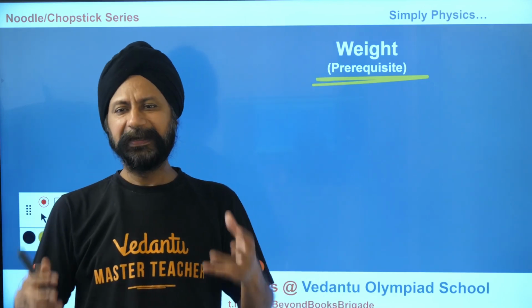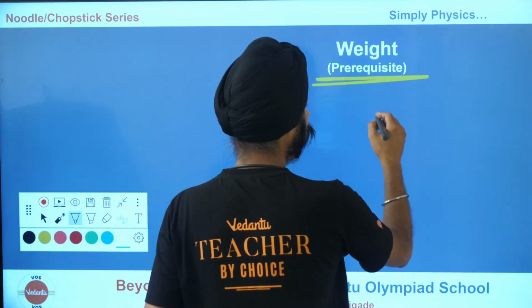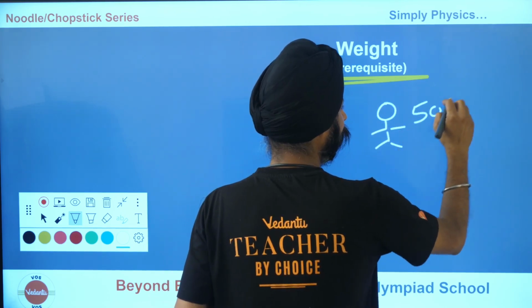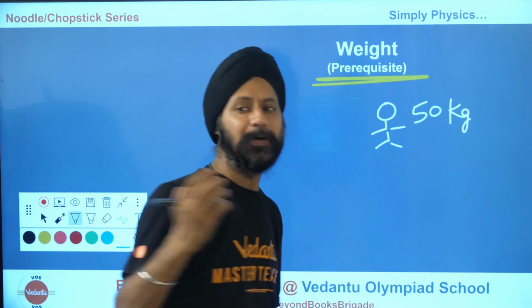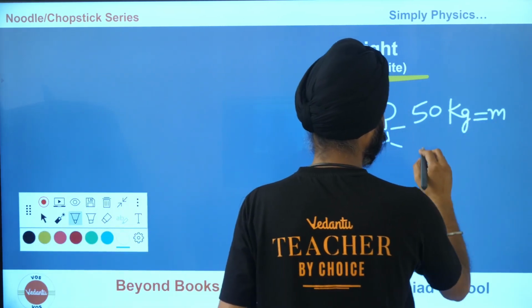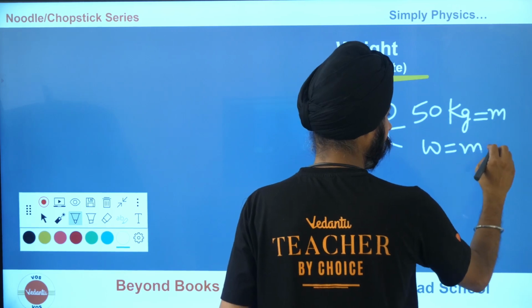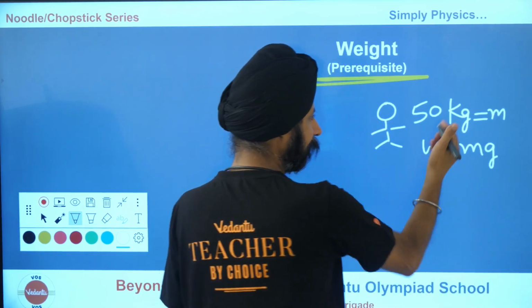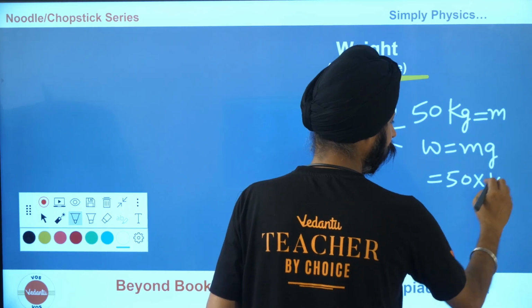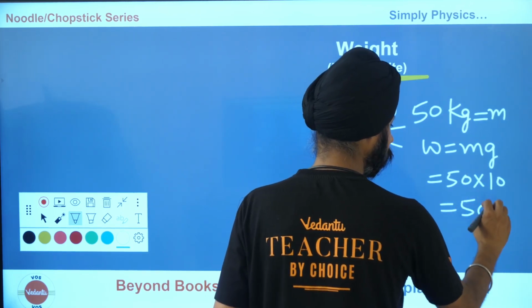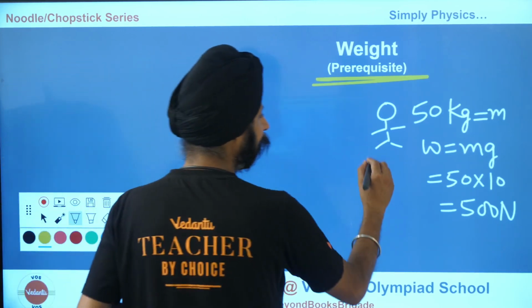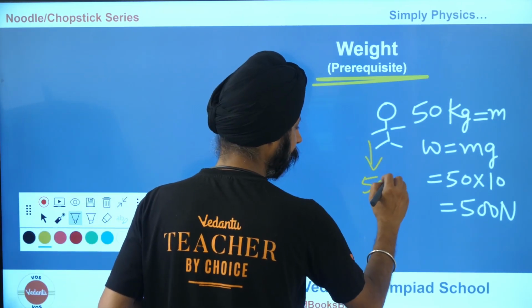Weight is basically the mass times gravity. Now, in day-to-day language, if somebody says, "Well, how much is your weight?" some people say, okay, 50 kilograms is my weight. But no, that's not right. Kilograms is mass, that's not weight. So weight is mass times gravity. As in, if this were 50 kg, so 50 times 10, that is 500 newtons. Okay, it's newtons. Newton means some force. So weight actually tells the force with which the earth is pulling an object.